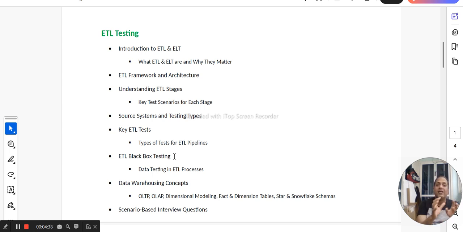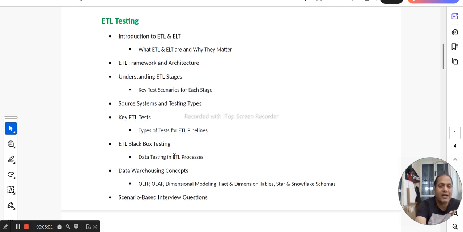So this particular module is going to give you a very good understanding of what ETL is, how the entire component of ETL is integrated and works together, right? And more importantly, what our role is in doing the ETL testing. Everything we'll be learning here will go into ETL manual testing, as part of this module.